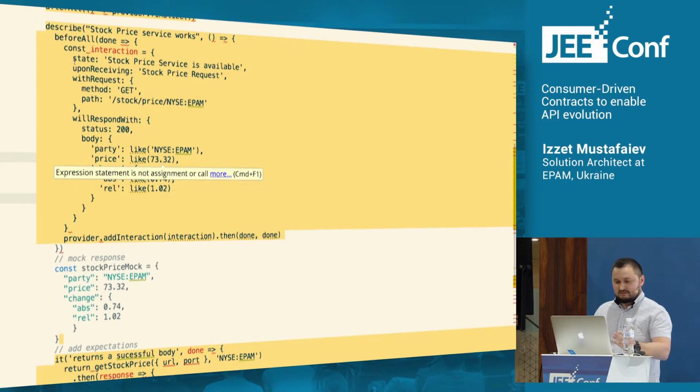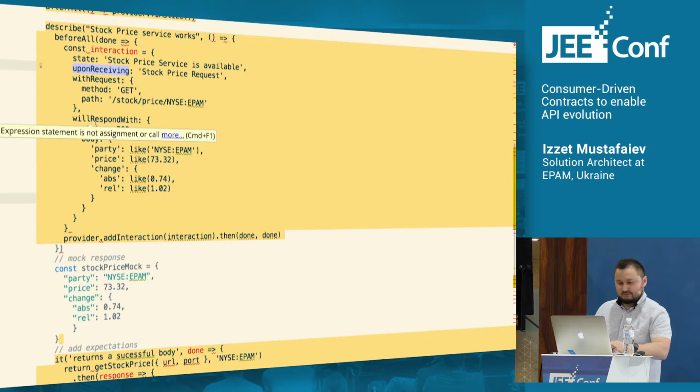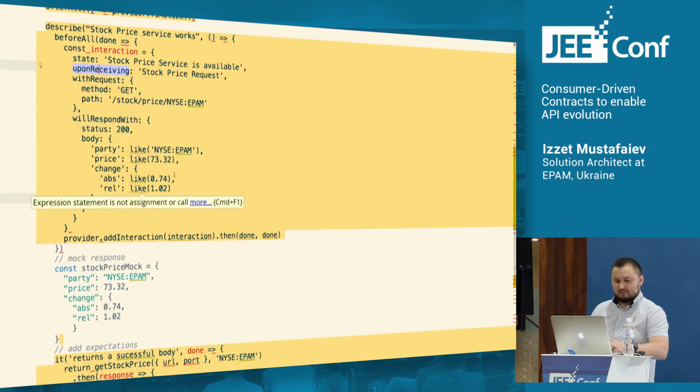So it's pretty similar to the DSLs that we have in JUnit. We are defining state, request, response, etc. So not rocket science, and this is actually JavaScript.